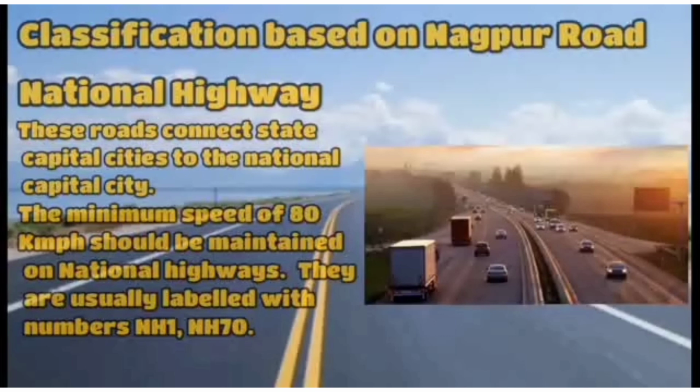A minimum of 2 lanes, one for each direction, is provided for national highways, and these 2 lanes are divided by a strip of boulders. The minimum speed of 80 km/h should be maintained on national highways. These are usually labeled with numbers from NH1 to NH70.